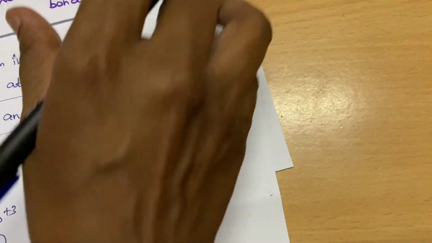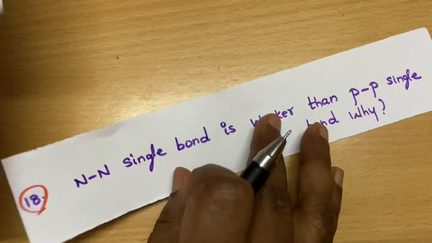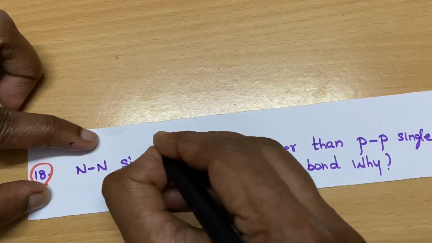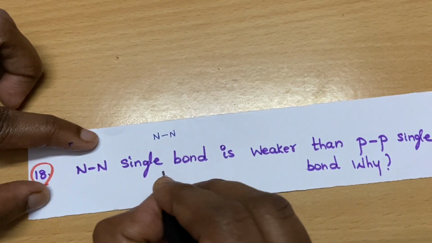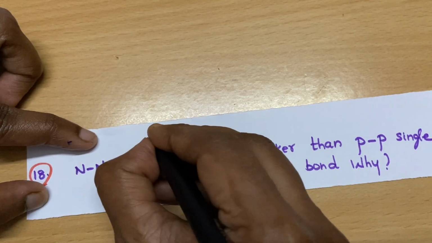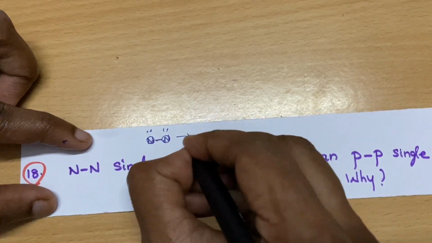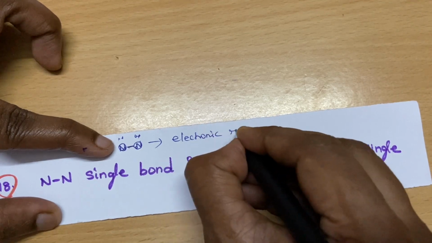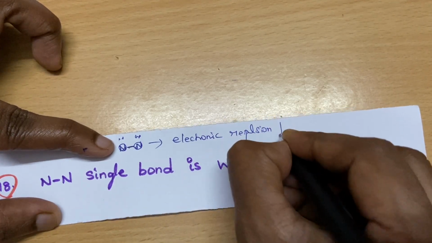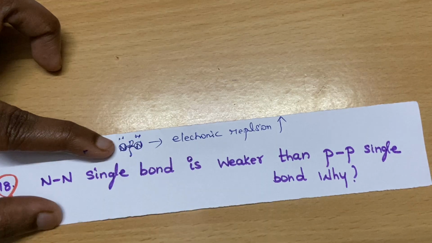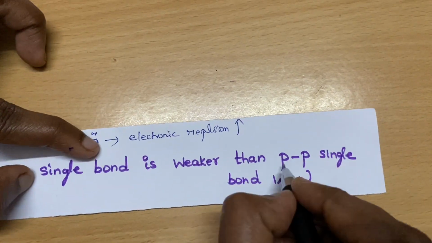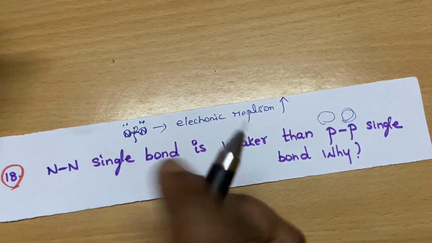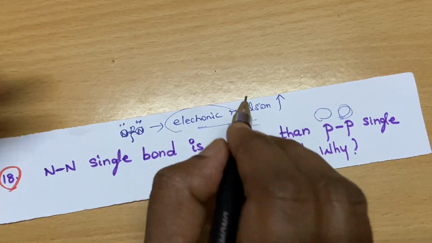Okay. Then N single bond N is weaker than phosphorus single bond phosphorus. Why? I told you, nitrogen being smaller in size has high charge density. Inter-electronic repulsion is high here, that's why it is very unstable. But phosphorus, being bigger in size than nitrogen, is not unstable due to high electronic repulsion.